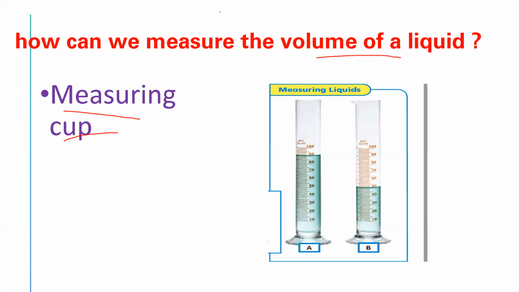So you can measure the volume of the liquid with a measuring cup. Yes, this measuring cup with the numbers, from 10 to 100, or maybe more. So we can measure it by this measuring cup. Yes, Lin, Walid, tell me, how can we measure the volume of the liquid? We measure the water by the measuring cup. Yes, tell me here: do you know what is the volume of this water? What is the volume of this water in this measuring cup?